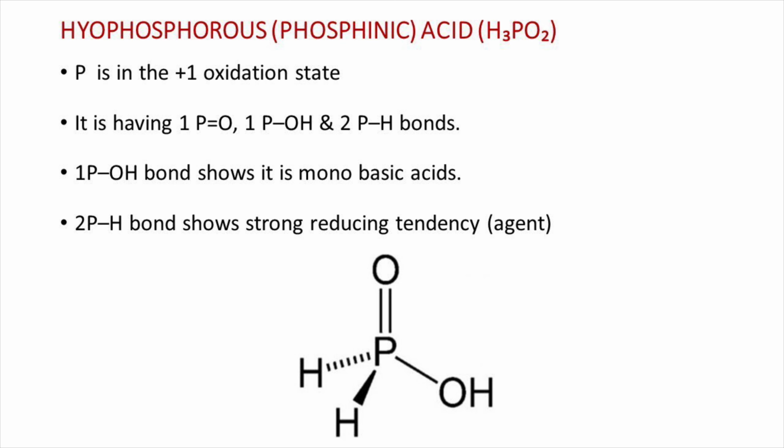The oxo acids of phosphorus include hypophosphorous acid, or phosphinic acid, with the molecular formula H3PO2. Here, phosphorus is in the +1 oxidation state. It has one P=O double bond, one P-OH bond and two phosphorus-hydrogen bonds. One P-OH bond shows it is a monobasic acid. Two P-H bonds show strong reducing tendency.